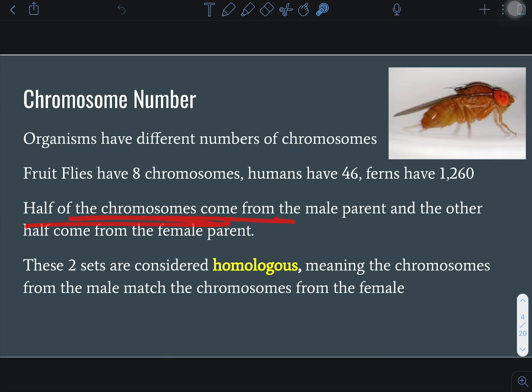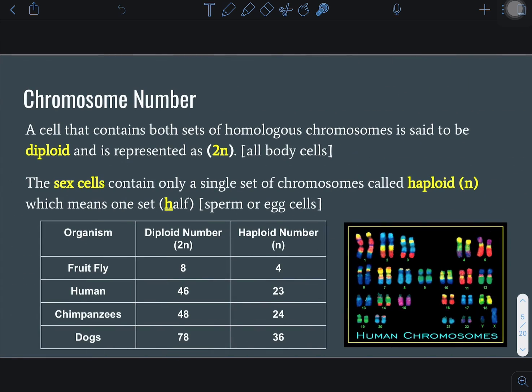Half of the chromosomes come from the male parent, the dad, and the other half comes from the female, your mom. There are 2 sets of chromosomes, and we call those homologous chromosomes. We talked about that already. Homologous chromosomes means that the chromosomes from the males match the chromosomes of the females. We have 2 chromosome number 1s. We have 2 chromosome number 2s. One came from your mom, one came from your dad.